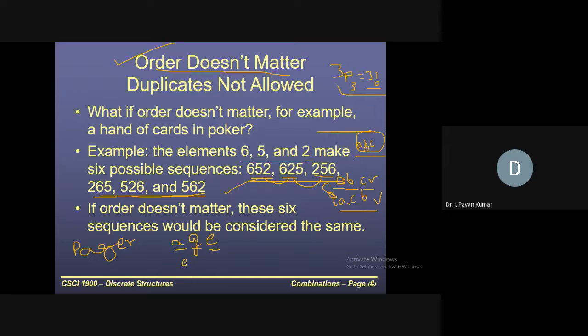And EGA is another possibility. But here we will consider this and this as the same, because order does not matter. Now, how many possibilities will we have? In order to answer this, let us first consider order, where AGE is different from EGA. Then how many possibilities will there be? In how many ways can we form 3-letter words?